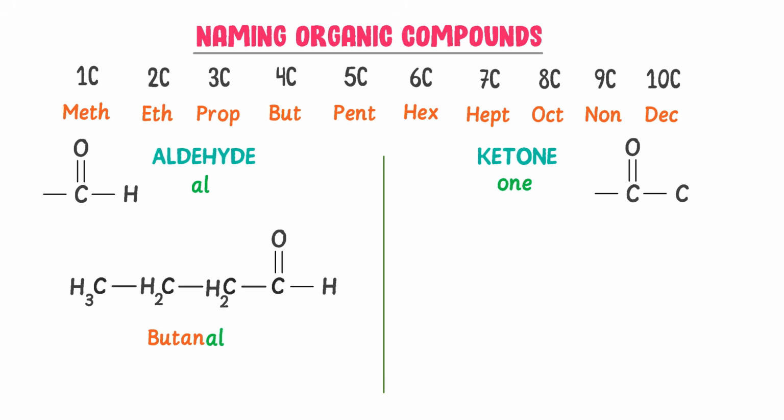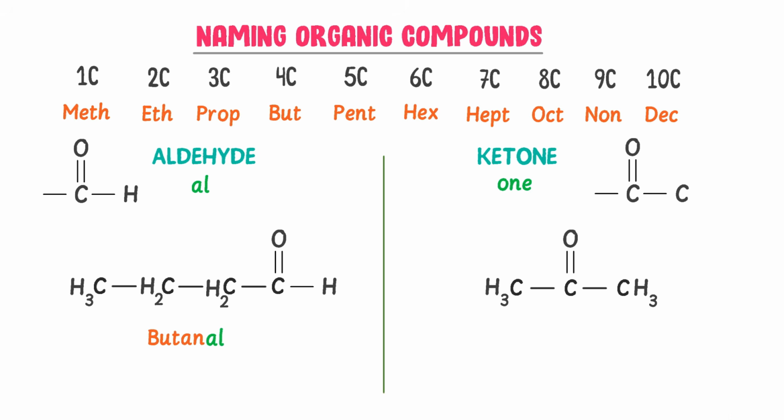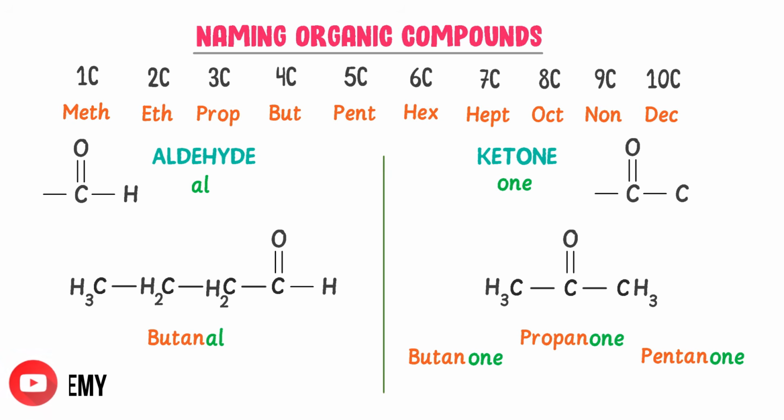On the other hand, consider these 3 carbon atoms. Let the functional group of ketones is bonded to this carbon atom. I write H3 H3. There are 3 carbon atoms present in it. I write propane. For the functional group of ketone, I write one. So I get propanone. Similarly, in case of 4 carbon atoms, I get butanone. In case of 5 carbon atoms, I get pentanone. I hope that you have learned all about the nomenclature of organic compounds.